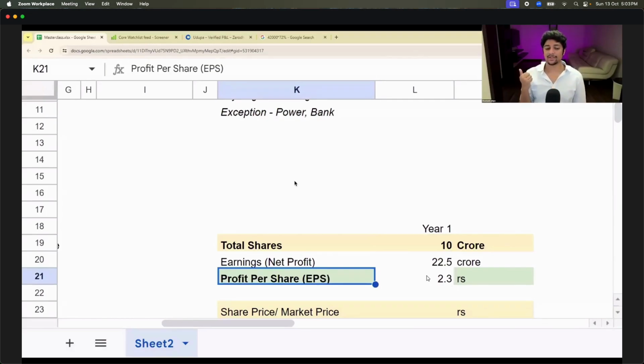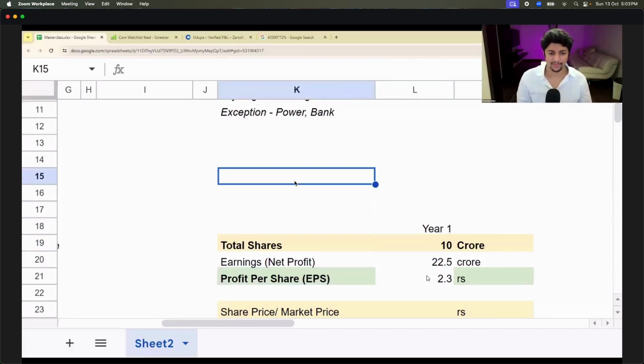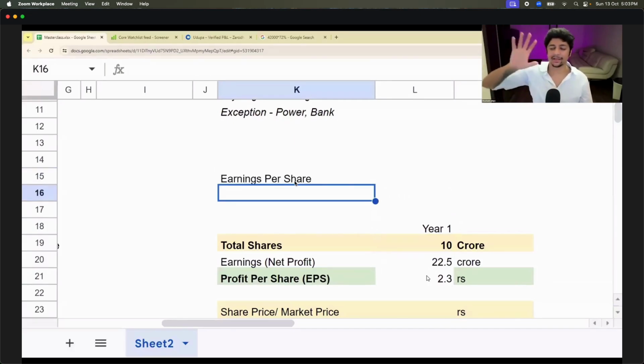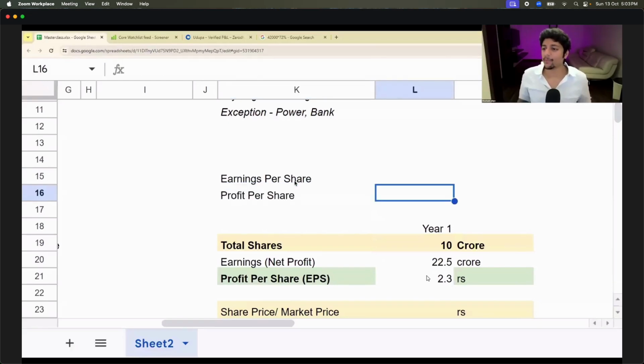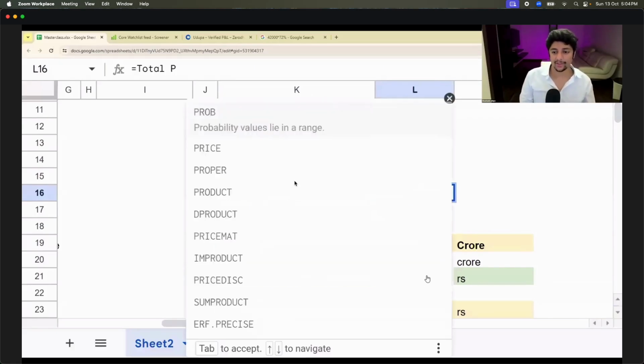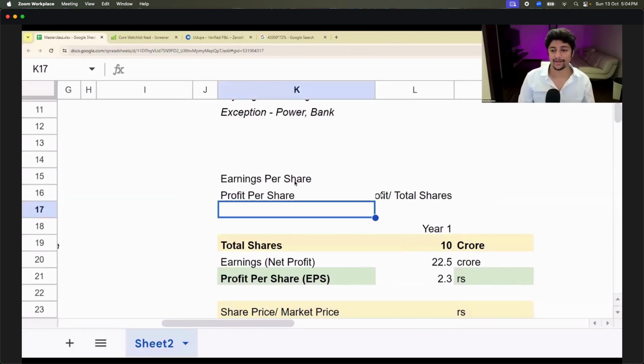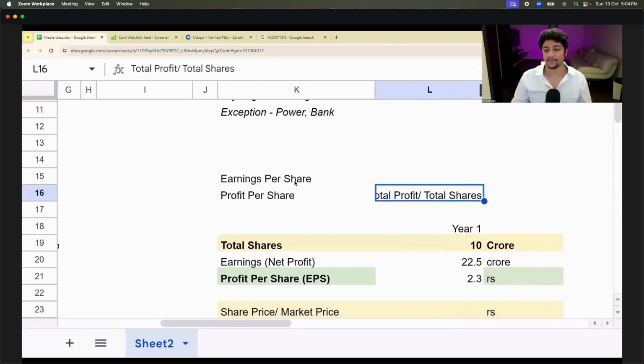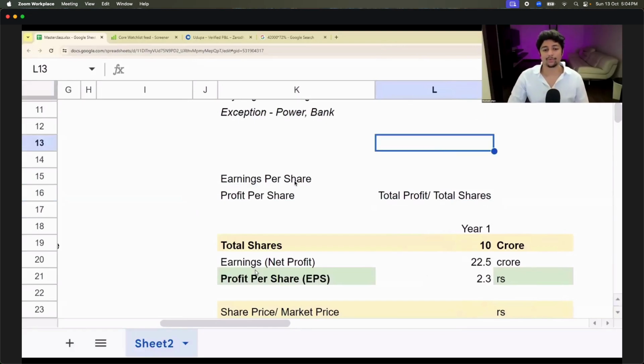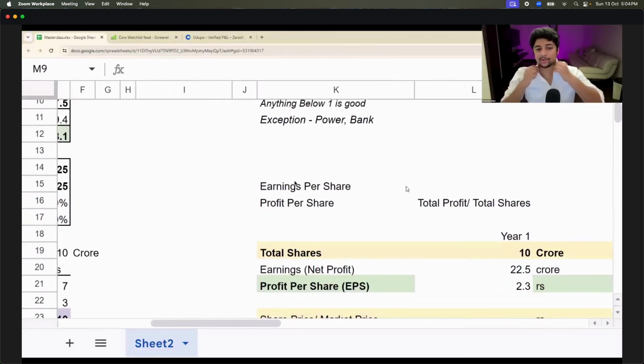Remember, somebody was asking me, Shashank, what is EPS? The full form of EPS is earnings per share. Technically, earnings per share is nothing but profit per share. The formula is total profit divided by total shares. That's it. Till now, did we understand EPS, 2.25?